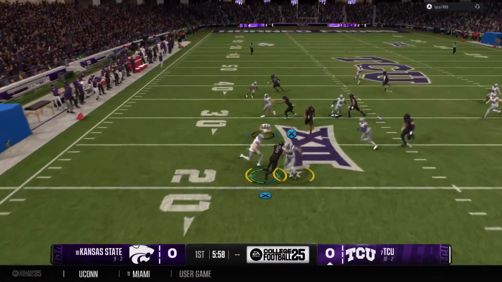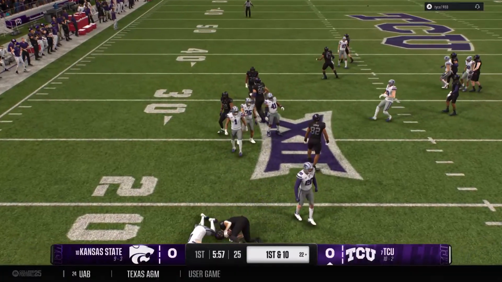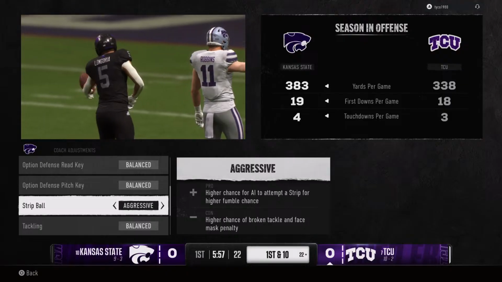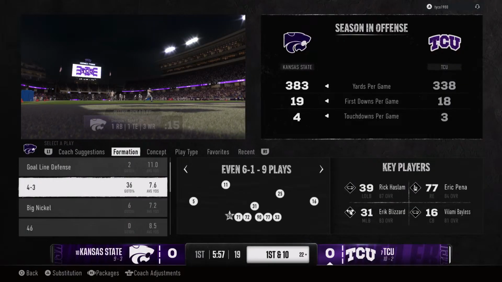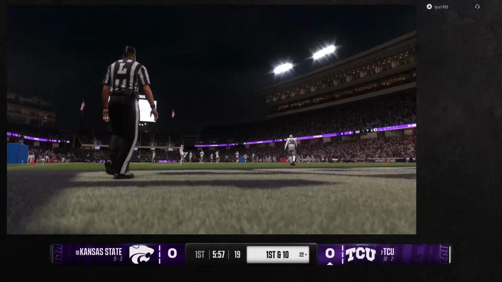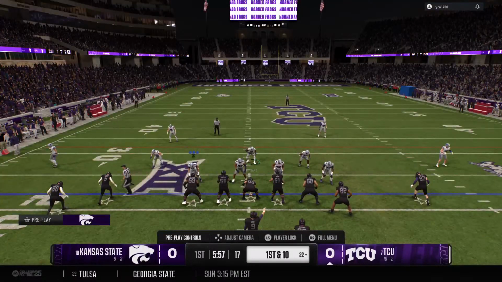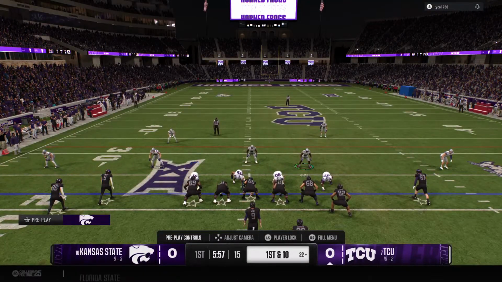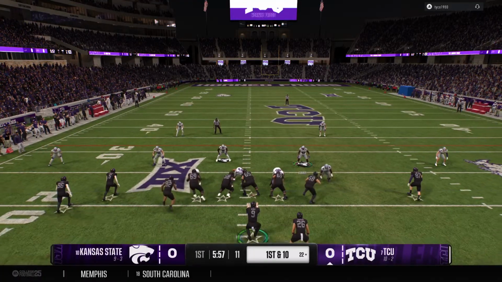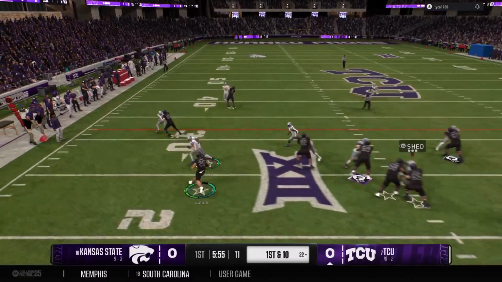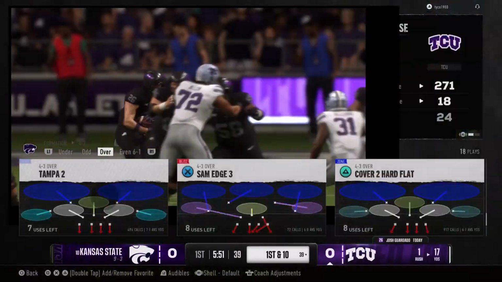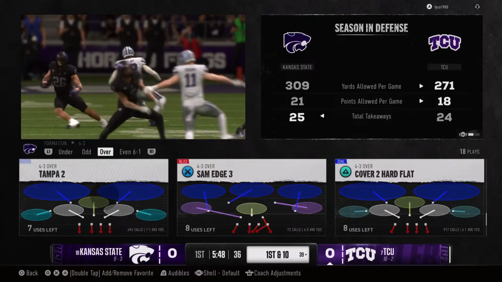Return begins inside the 10. Stop at the 22. That's pretty solid coverage there. First down play call coming up. How aggressive will it be? And from the shotgun, an inside handoff. Breaking free at the 35. They bring him down, but that's a good play. Moves the ball to the 39.